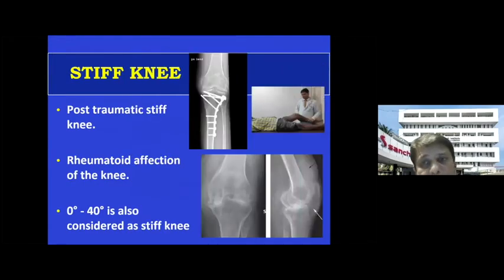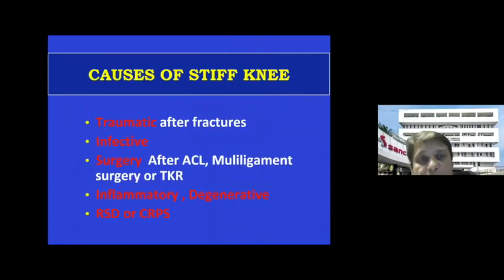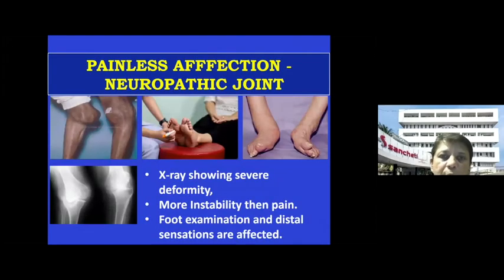Also, the patient may complain that he has a stiff knee, and then you've got to find out again, the most important thing, is it a traumatic history or a non-traumatic stiff knee? Then immediately, the causes are different. If it is post-trauma, then it may be because of post-traumatic fixations or because of adhesions. If it is non-traumatic, it can be because of rheumatoid, where you get adhesions. And then also sometimes in certain infections you can get adhesions. At times conditions like reflex sympathetic dystrophy or chronic regional pain syndrome can give rise to stiffness of the knee. So you've got to take the history to rule out these causes.